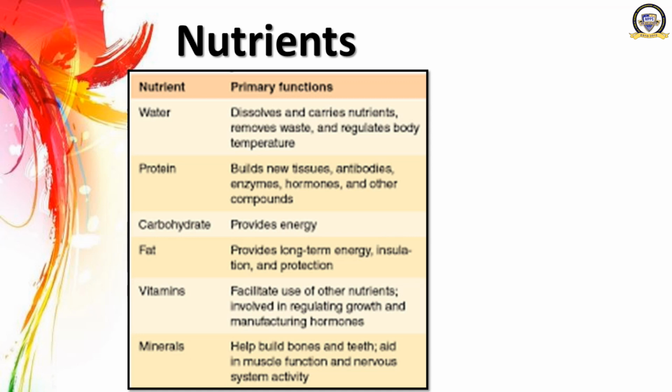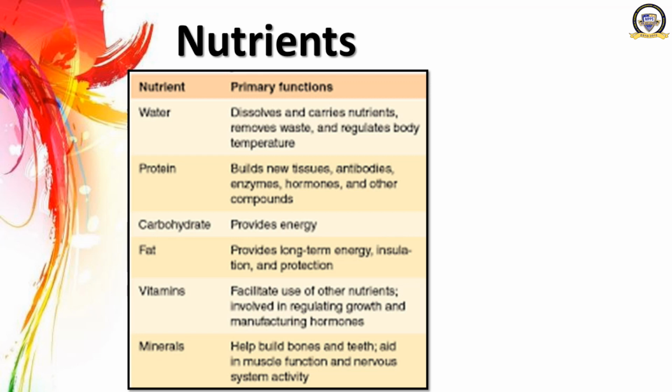Second, protein. It builds new tissues, antibodies, enzymes, hormones and other compounds. Third, carbohydrate. It provides energy. It is known as energy giving food. The second one, protein, is also known as body building food.